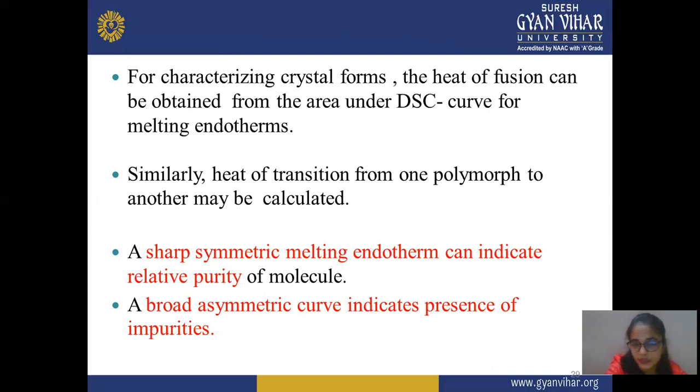If an asymmetric curve is observed, then it contains more impurity. If it's a symmetric melting point curve, then it's in pure form. This is how you check whether your molecule is pure or impure.